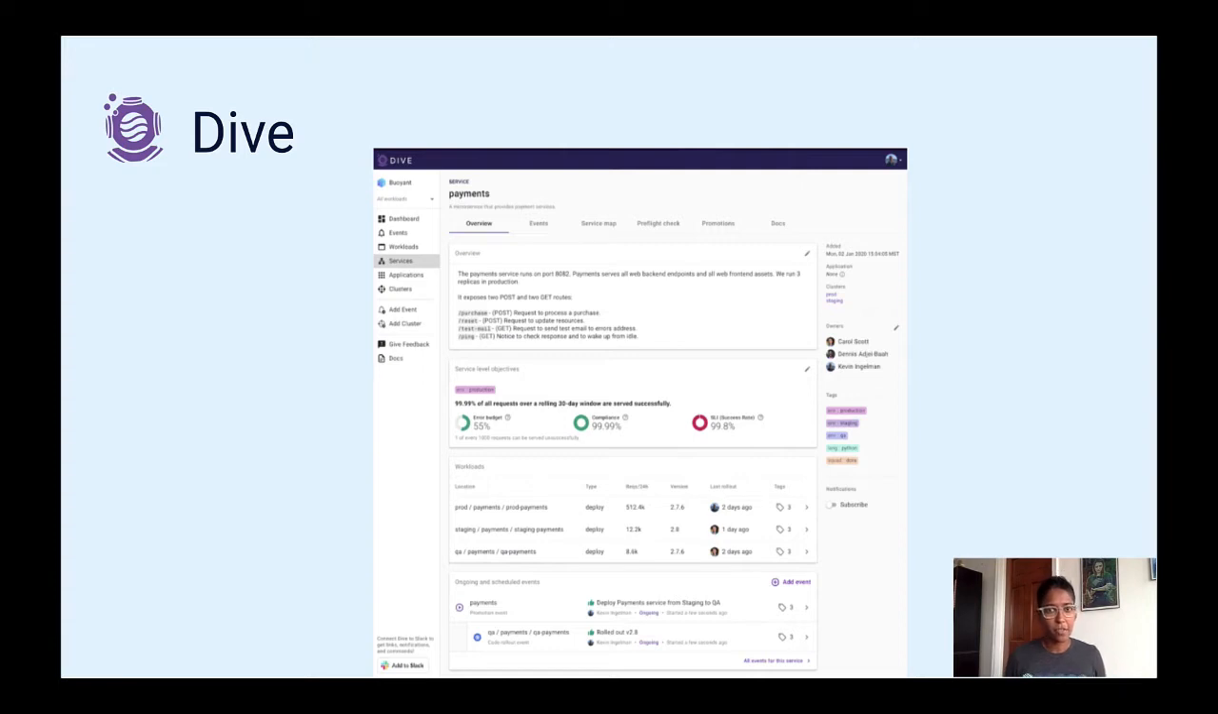Dive is the SaaS product we've been building. It's a developer UI for your Kubernetes platform. On it, you can do things like set service runbooks, manage service owners, configure SLOs, and watch rollouts.